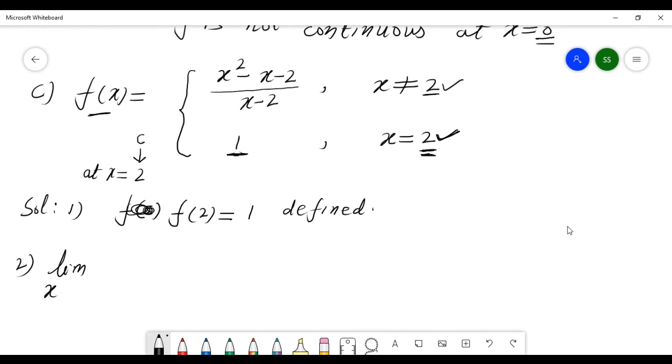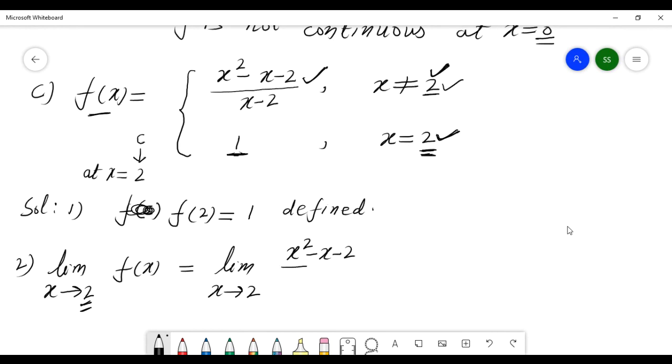Now you have to check the limit. Condition 2 is what? Limit as x goes to 2 of f of x. That is, limit as x goes to 2. What is the meaning? x goes to 2 means x is close to 2, x is not equal to 2. And when x is not equal to 2, the function is this one. The function is this. So take this function f of x, that is x square minus x minus 2 divided by x minus 2. This function.